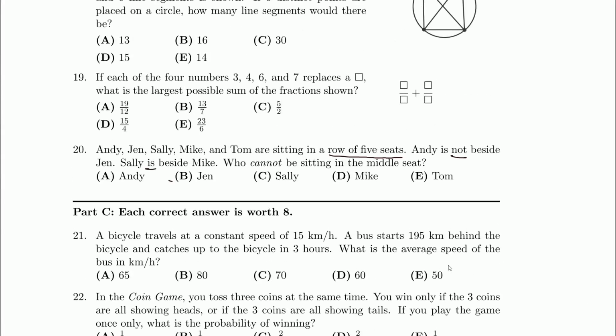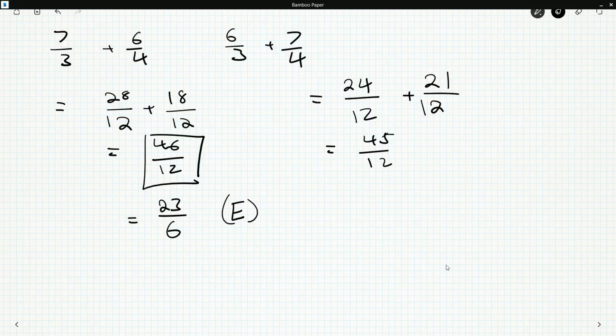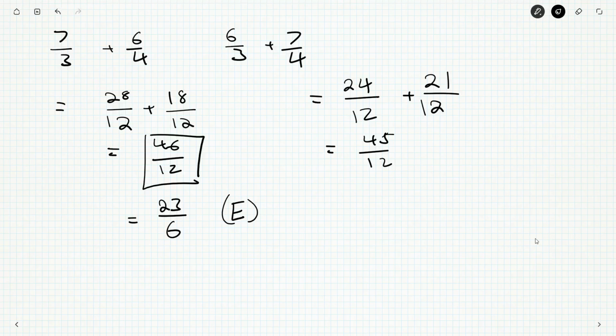So my gut instinct says, I think it's Tom. And my reasoning for why it's Tom, I will get into in a moment. I think there's 2 ways to do this question. There's the sort of guess and checky way, and then there's the way that I just reasoned it. But I'm pretty sure the answer is going to be E, Tom, because he's the one who's not mentioned. It's not a general trick that the one who's not mentioned is the one you go for. It's a symmetry argument.